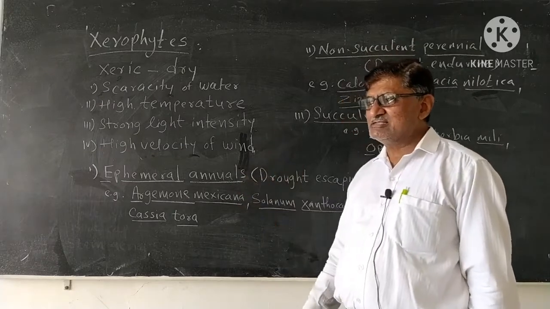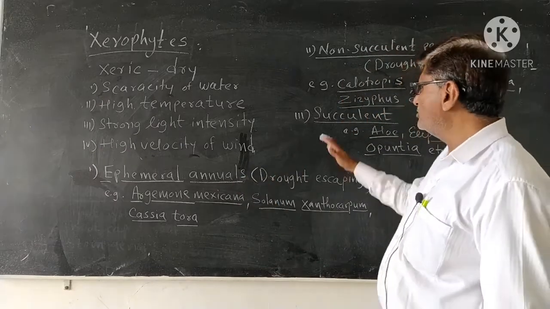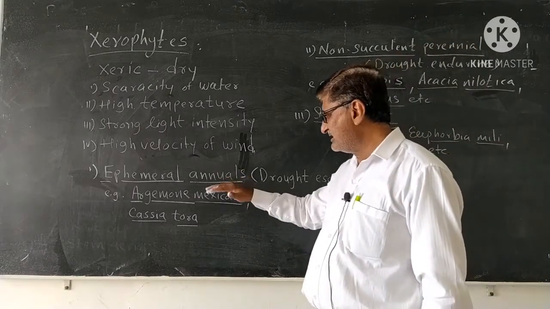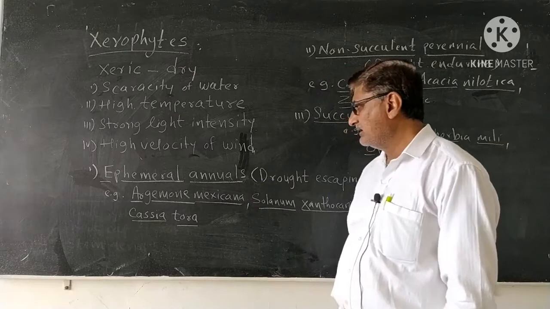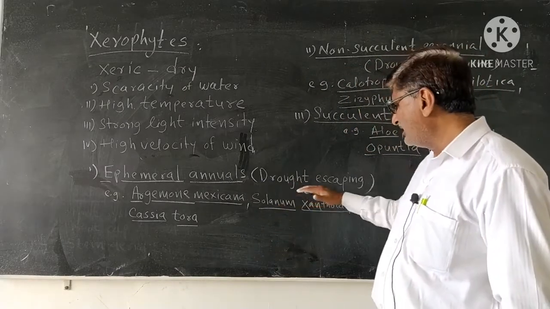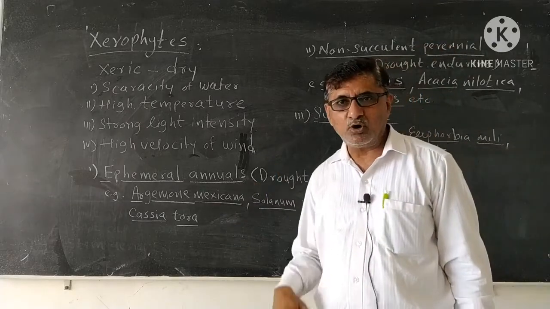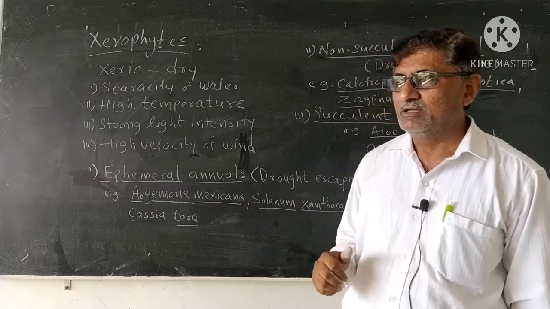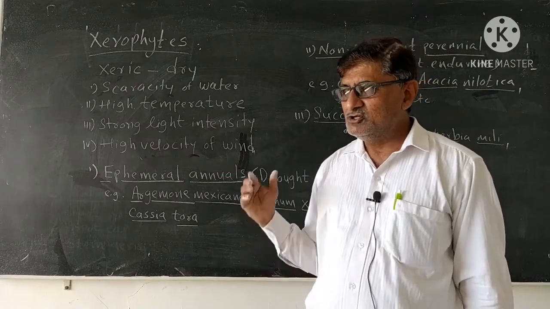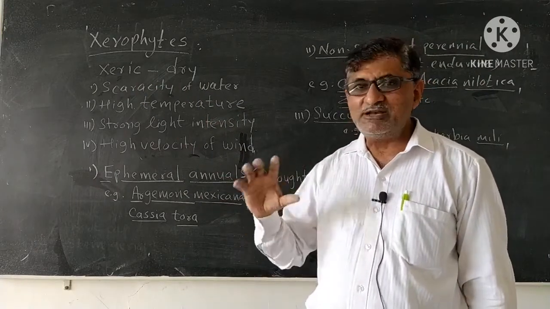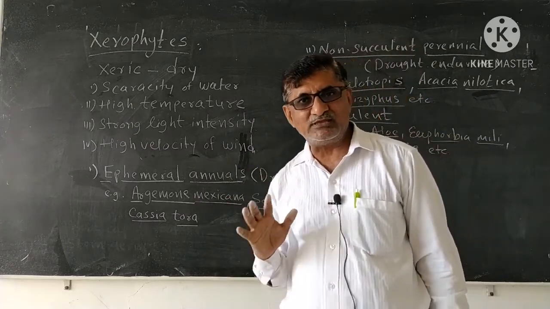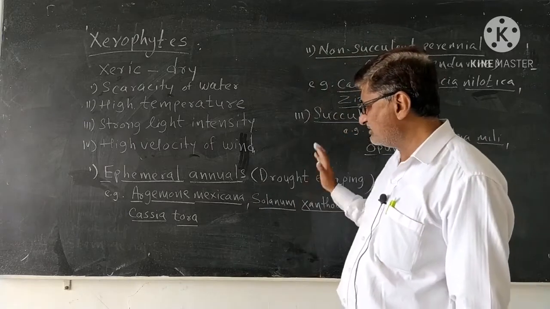Ecologically, these xerophytes are further differentiated into three types. The first group of xerophytes is called ephemeral annuals, or drought escaping xerophytes. Drought escaping means what? In future the drought period is coming, but before that this group of plants completes their life cycle. So, they can escape the drought period, and that is why they are called drought escaping